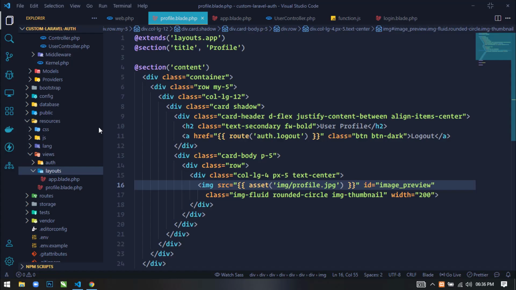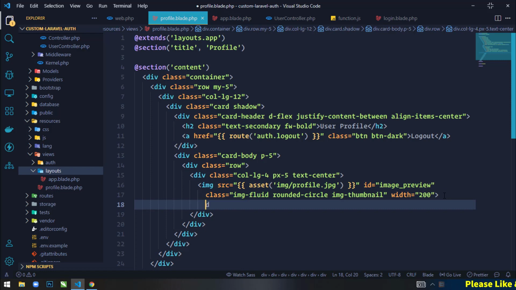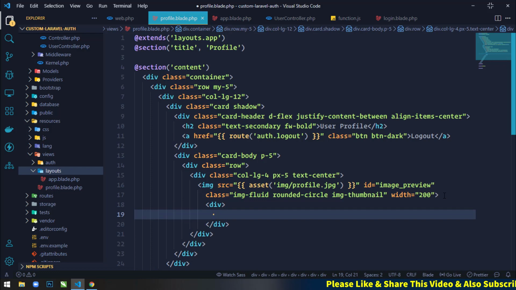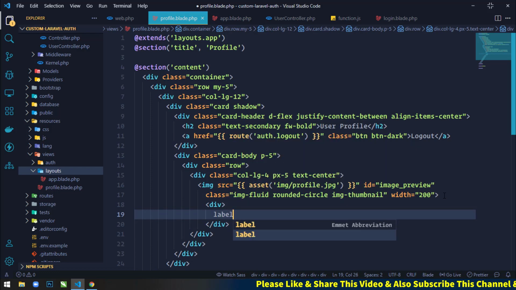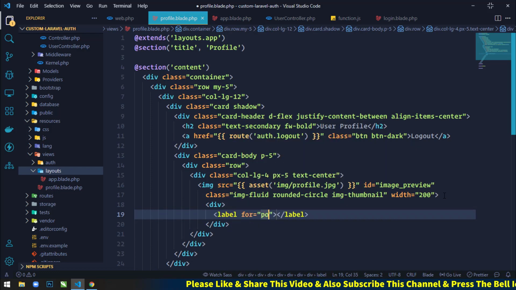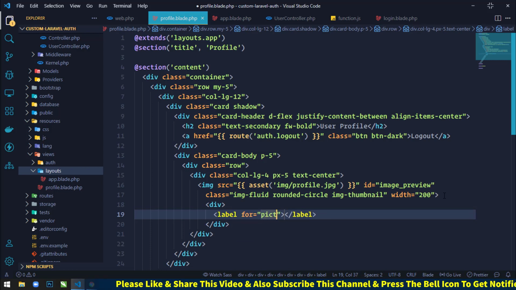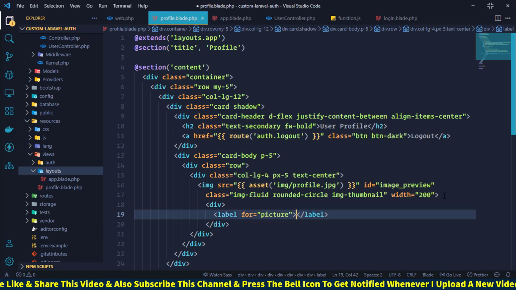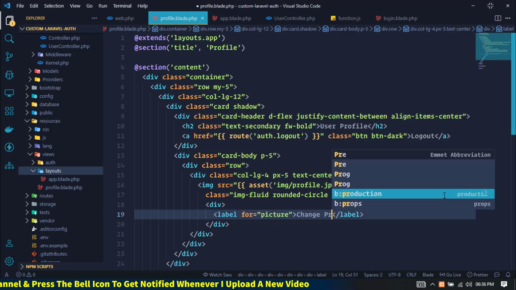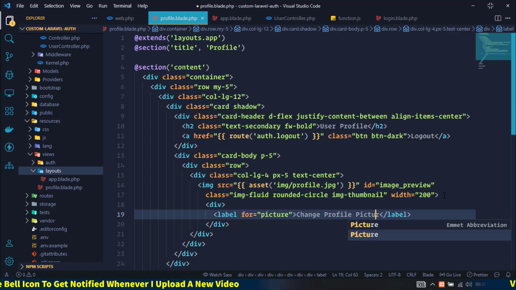Now just below this img tag I will create a div. Now inside this div I will create a label for picture, and here I will write change profile picture.